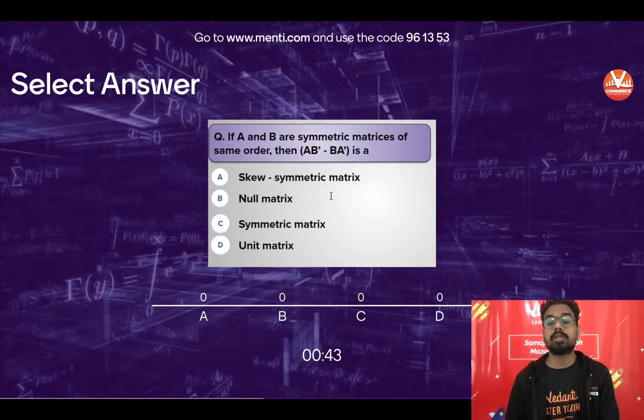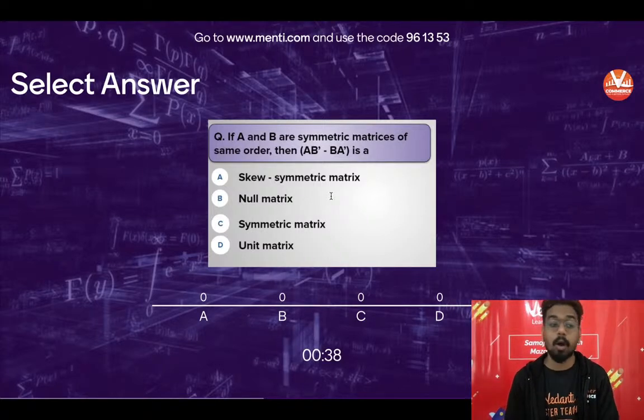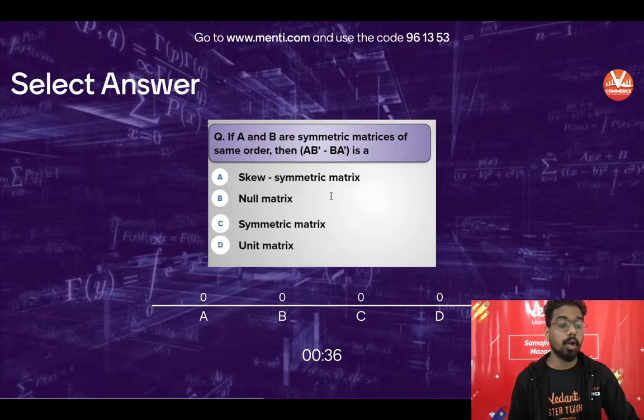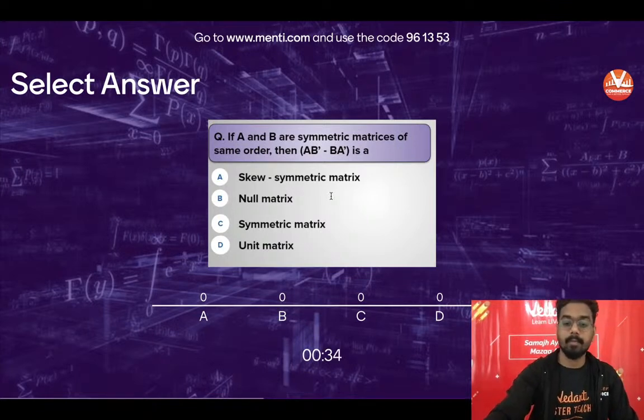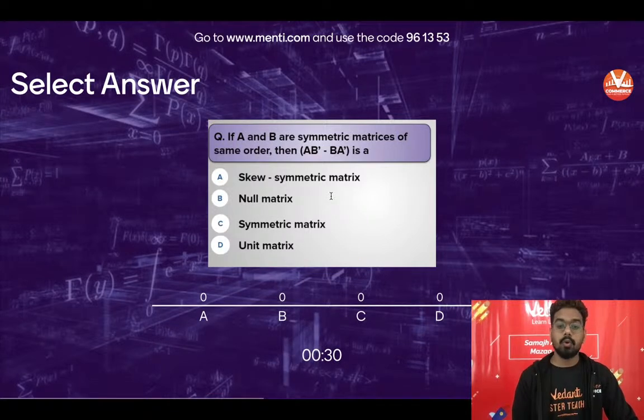A and B both are symmetric matrix. What is the property of the symmetric matrix? Final property that you have to recall. So last 30 seconds are remaining, and literally this question, if you have clicked, okay, 6 people have clicked the answer.